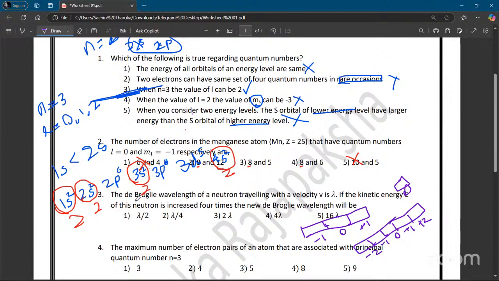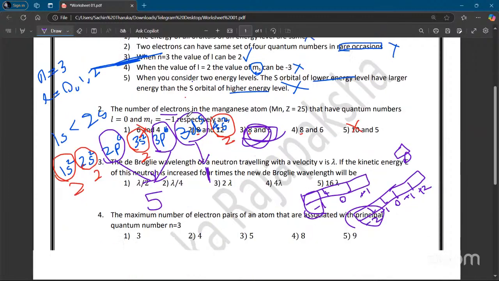They are asking for the total number of electrons. So you have to take all the p orbitals and all the d orbitals. When you take all the p orbitals, you have this one and this one, and here 3d5. Don't forget, it is 3d5. So here 1 electron, here 2 electrons, here 2 electrons: 2 plus 2 is 4, plus 1 is 5. So the answer will be 8 and 5. So the third one is the answer. Now I have to erase this.